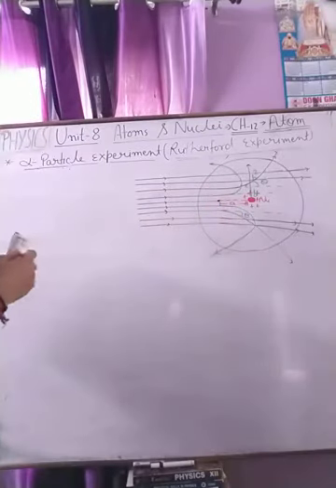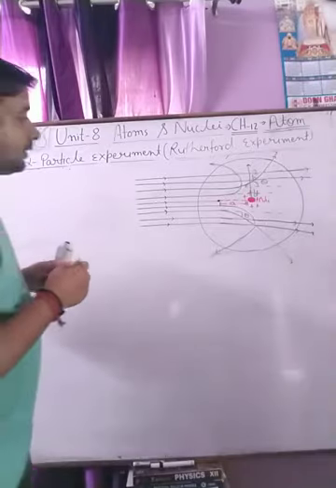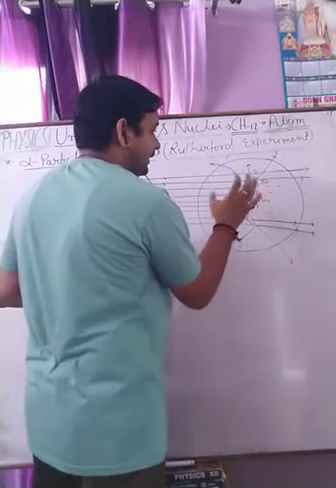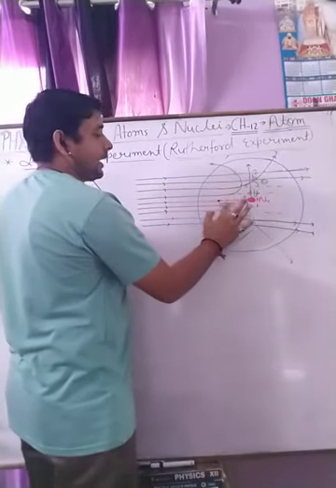Okay, this is what we observed, or we calculate the relation for the impact parameter B and the closest approach A.